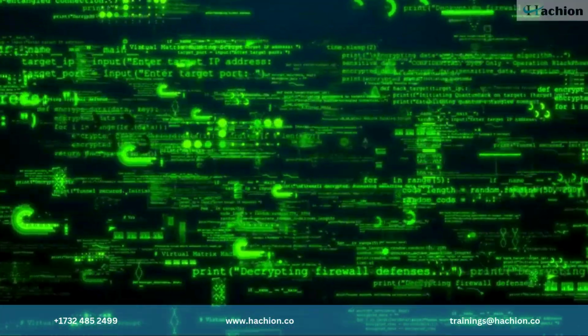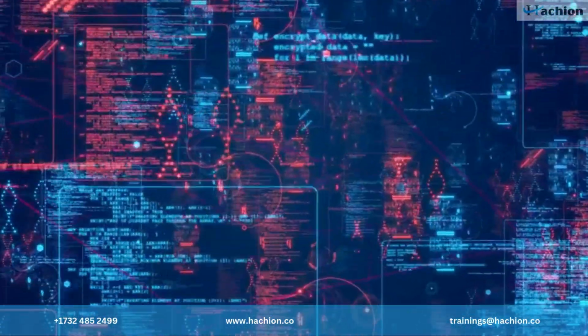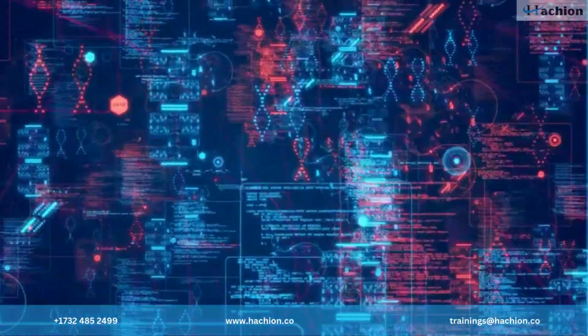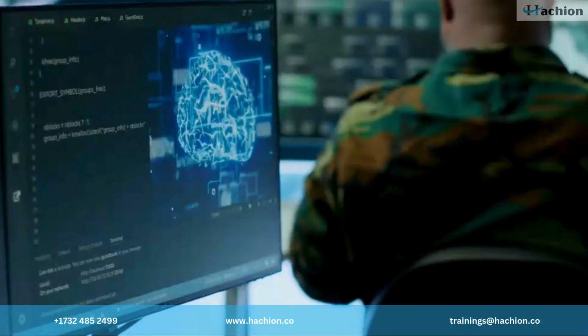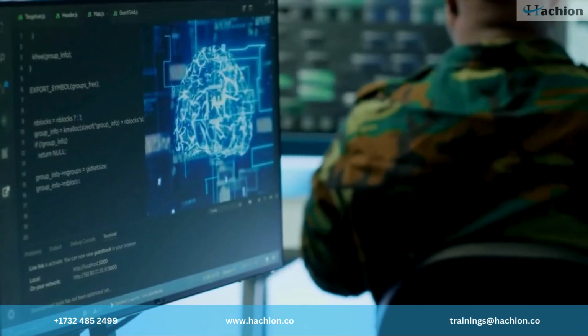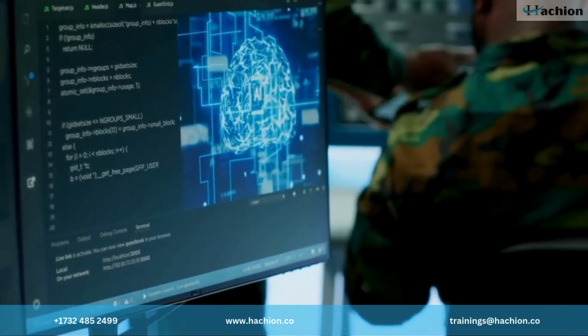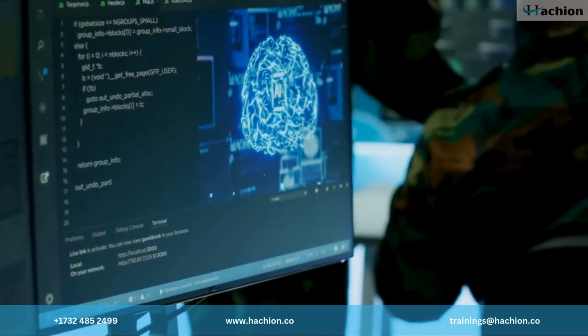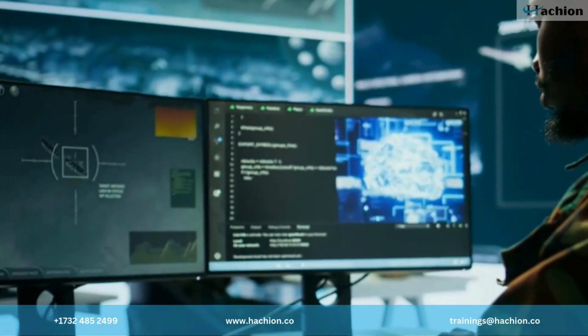Here are some of the popular ones you should know. Linear regression, perfect for predicting continuous outcomes, such as house prices or stock trends. Decision trees, a visual approach to decision-making, broadly used in risk analysis and game theory. Neural networks, the backbone of deep learning that mimics how the human brain recognizes images and voice.